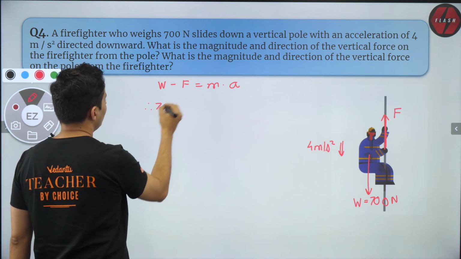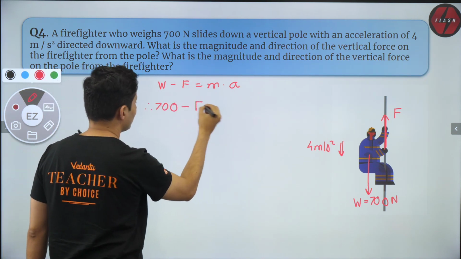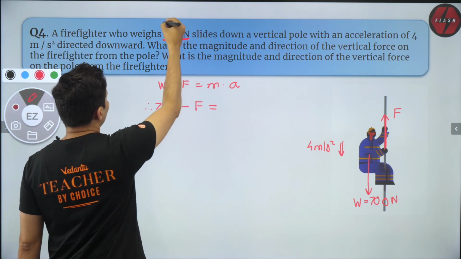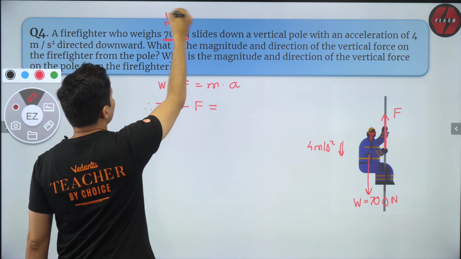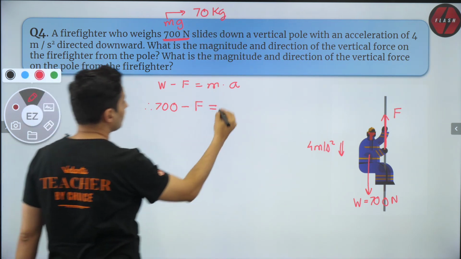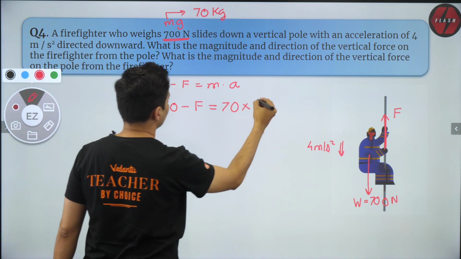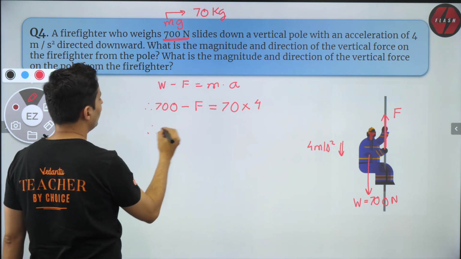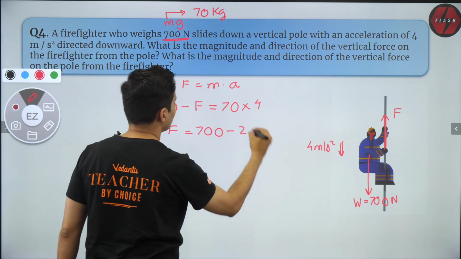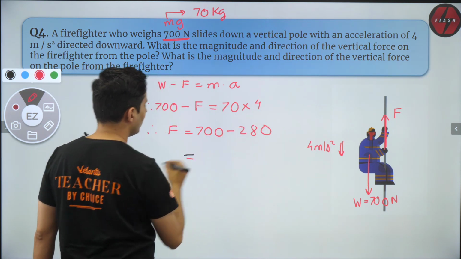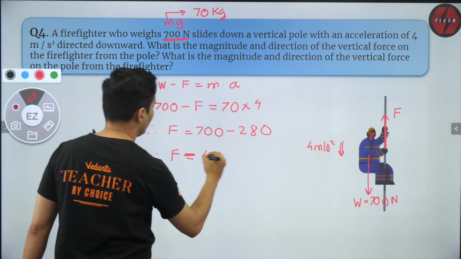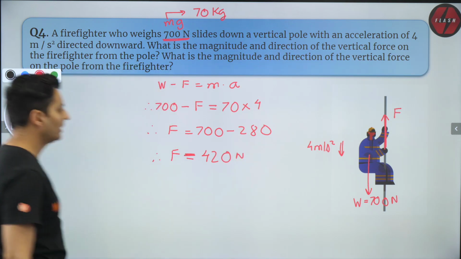What is the weight? It's 700 Newton. What is the force? That's something I have to find. What is the mass? Think about it. Since weight is 700 Newton, that is mg. So obviously m will be 70 kg. So just substitute 70. And what is acceleration? Well, that is 4. Therefore, F will be equal to 700 minus 7 4s are 28, so 280. So F will become 420 Newton. That's the answer.